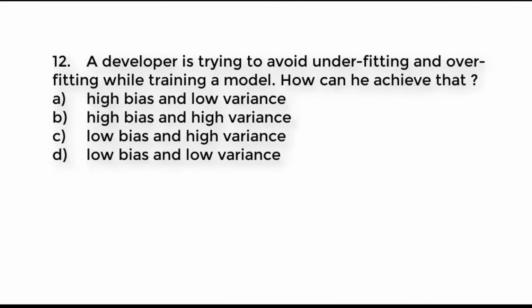Question number 12. A developer is trying to avoid underfitting and overfitting while training a model. How can he achieve that? A. High bias and low variance. B. High bias and high variance. C. Low bias and high variance. D. Low bias and low variance. Try to guess the right answer. And the right answer is low bias and low variance.